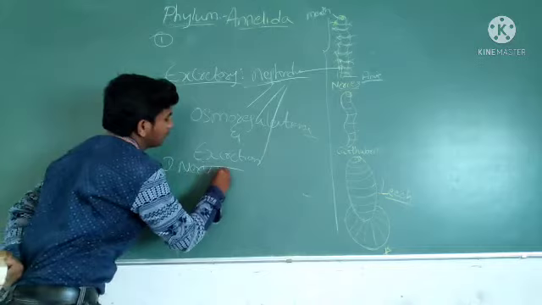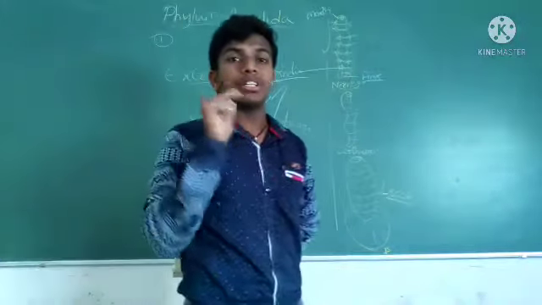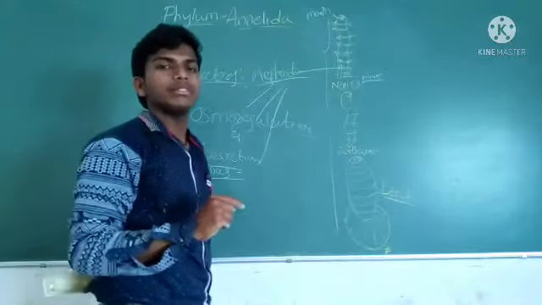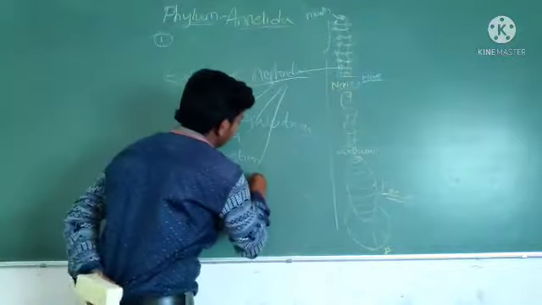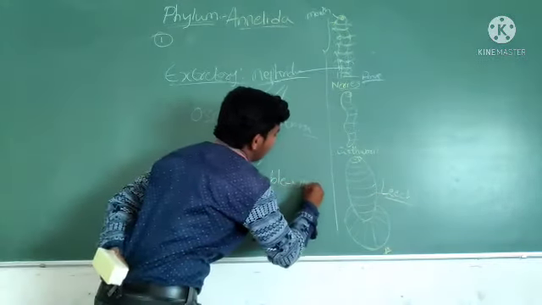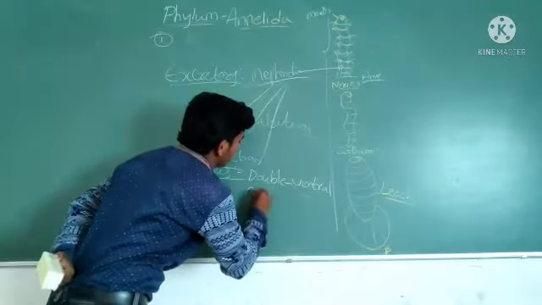Next important is the nervous system. Here we have to remember one term: double ventral nerve cord.